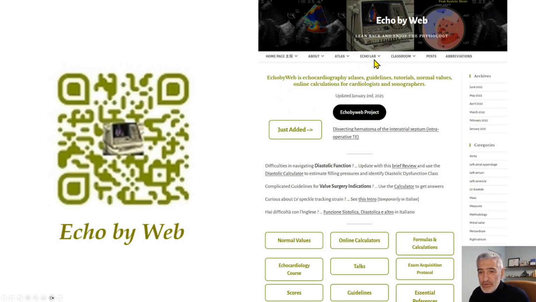Under Ecolab, you will find normal values for echocardiography, scores like the Wilkins score, the Montgomery plaque classification, and analysis and quantification of the left ventricle and the mitral valve. And then you will also find formulas and calculations, guidelines, references, and an example of a complete echocardiographic examination.